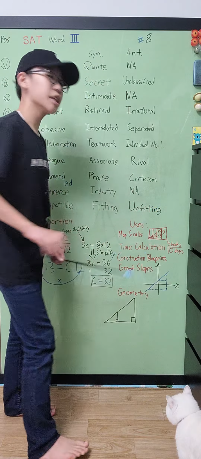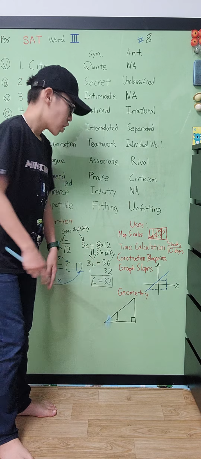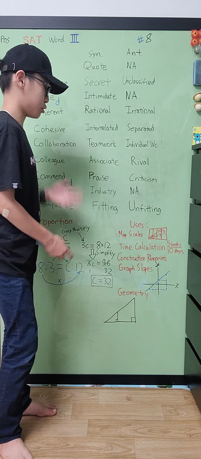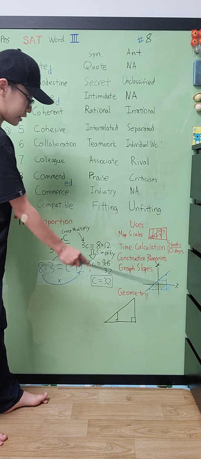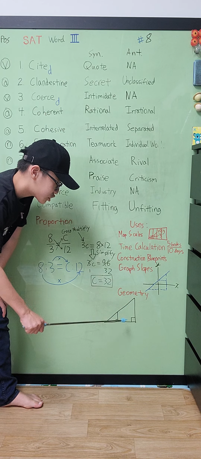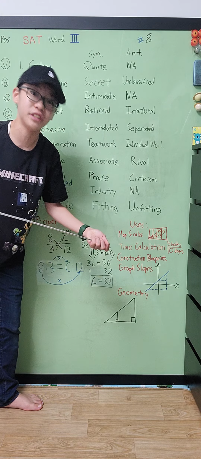You can also use it in linear equations, like graph slopes. You can compare graph slopes by using the rise and run to compare the triangles that those slopes make. And speaking of triangles, you can also use it in geometry, with similar triangles, to see the proportions and see if they're equivalent or not. And of course they are.